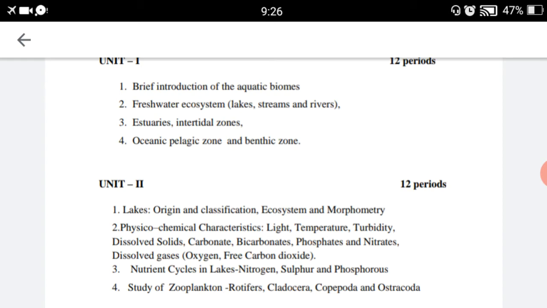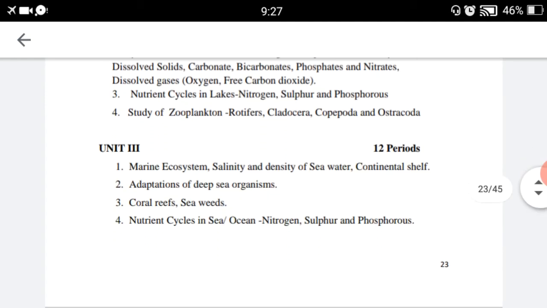Second is the physicochemical characteristics: light, temperature, turbidity, dissolved solids, carbonate, bicarbonate, phosphate and nitrate, dissolved gases like oxygen, free carbon dioxide. In the third topic, we will study the nutrient cycle in the lake: nitrogen, sulfur and phosphorus. In the fourth topic, we will study the zooplanktons: rotifers, Cladocera, Copepoda, Ostracoda.